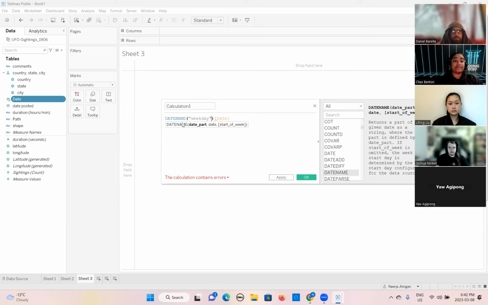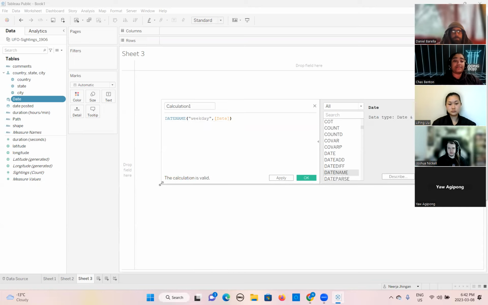Weekday. We need to separate it with a comma. See, right now it is saying the calculation contains errors, because there is an error here. This bracket should be closed here. Now it will say the calculation is valid. So it will automatically show you the errors if you are doing something wrong.